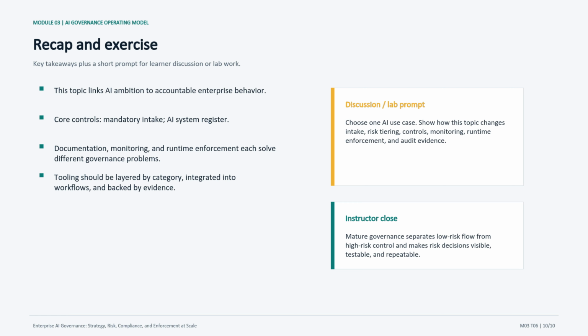For the exercise, I would have learners choose one AI use case and walk through intake, risk tiering, controls, monitoring, runtime enforcement, and audit evidence. The value is in making the governance path visible. When we move on, we will connect this to use case inventory and AI system register in AI use case classification and risk tiering.